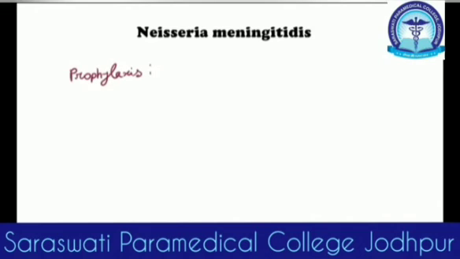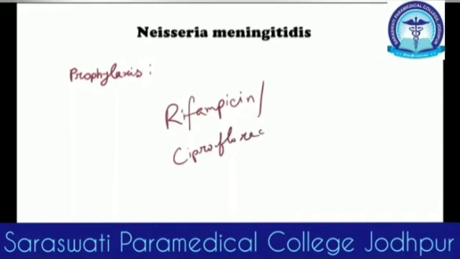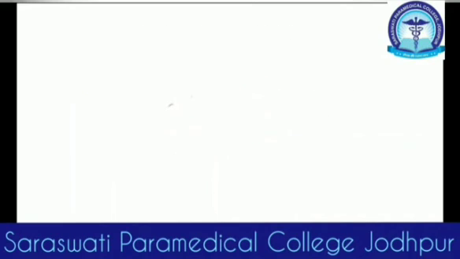What is the prophylaxis? You can have rifampicin, very common. If you find a carrier of Neisseria meningitidis, you can give rifampicin, or you can give ciprofloxacin to eliminate the carrier. And these are the commonly used prophylactic drugs. So with this slide our video actually ends.